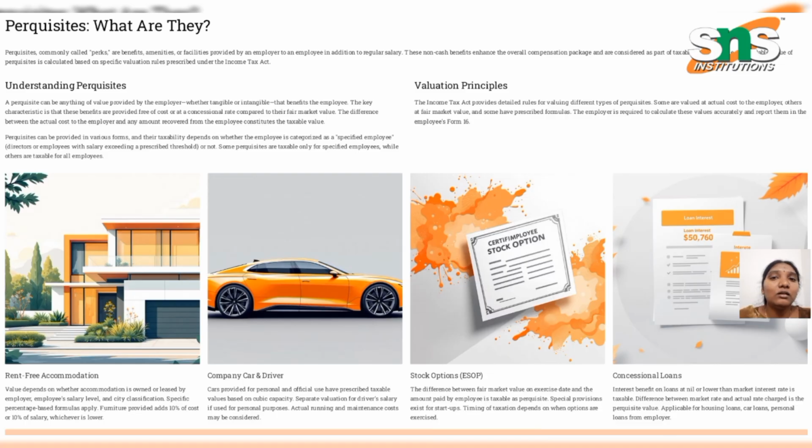And then we have four categories of perquisites included in the salary when calculating the gross salary: rent-free accommodation, company car and driver, stock options, and concessional loans.